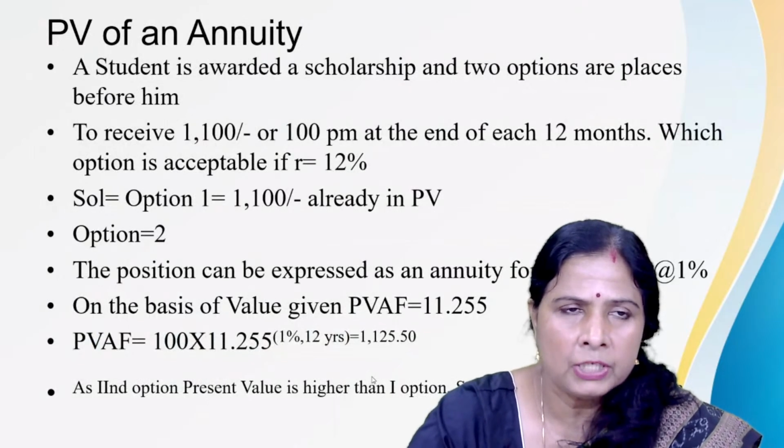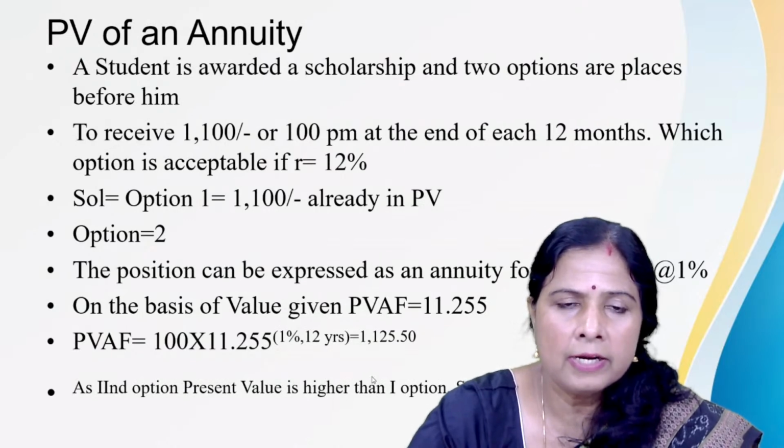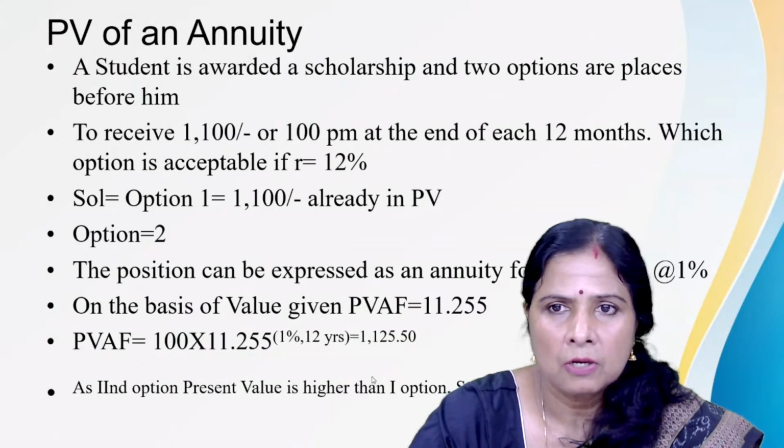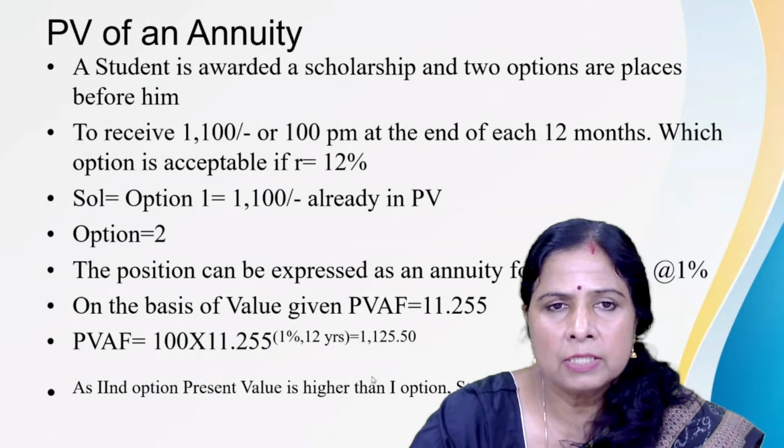The second one: if the question is, a student is awarded a scholarship and two options are placed before him, either to receive 1100 or 100 rupees per month at the end of each of 12 months. For 12 months, at the end of each month, he is going to receive 100 rupees.